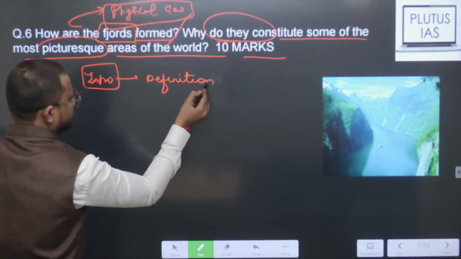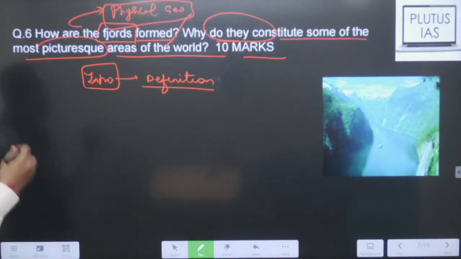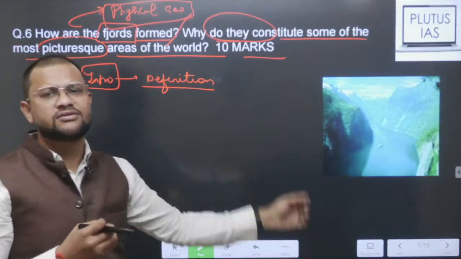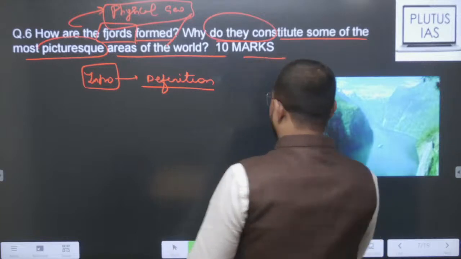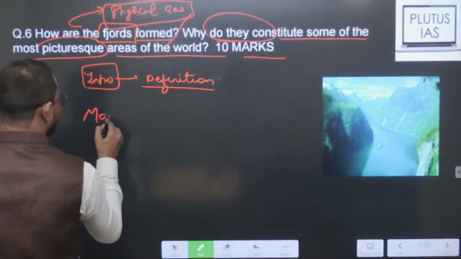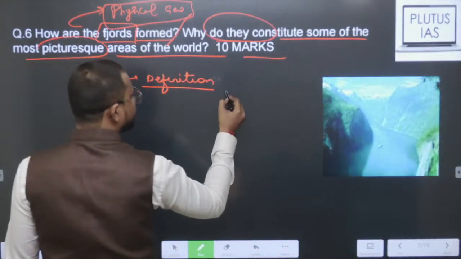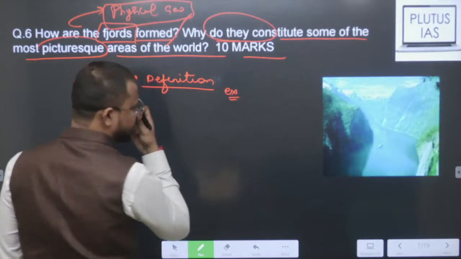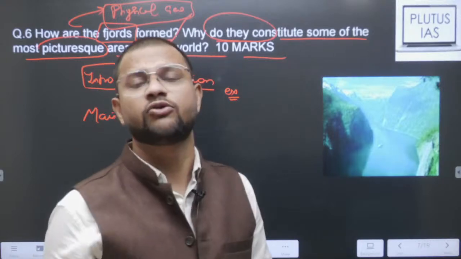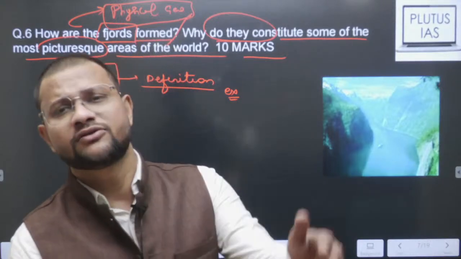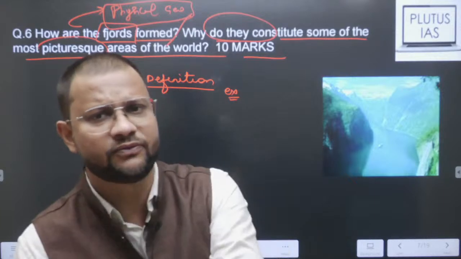Definition of it. So in the definition you will write that fjords are simply a long, narrow, extended channel carved by glaciers, right? See how they are formed, then in the main body simply define, and here some examples of where these fjords are: you will find those in Scandinavian countries, Norway, Sweden, Finland, those are very well known for it, New Zealand as well, right? South Peru, Chile, that region as well you will find this way.